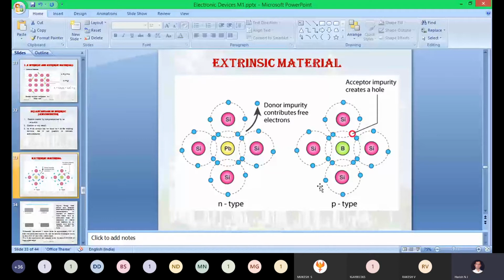From this picture, clearly you can see this is the vacancy. Due to this vacancy, you can directly say that one vacancy is there for forming one covalent bond, and due to this vacancy a hole will be created. Is anything further happening?